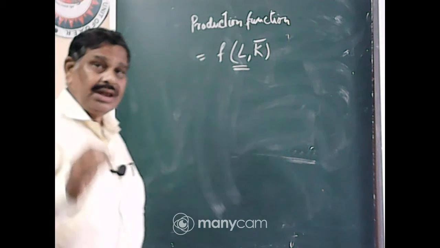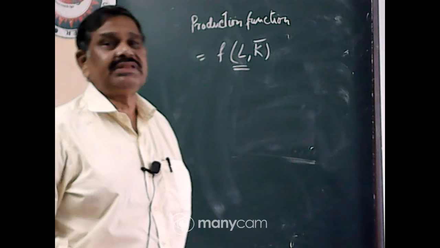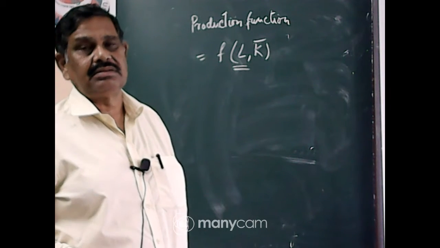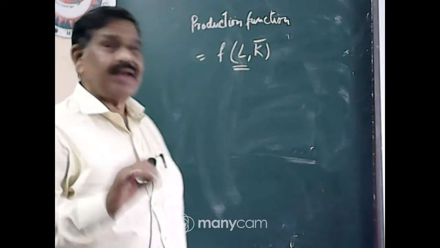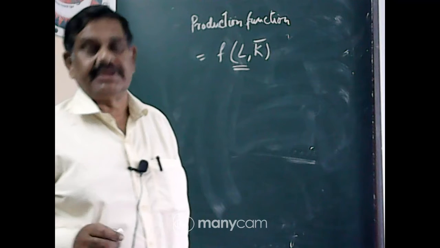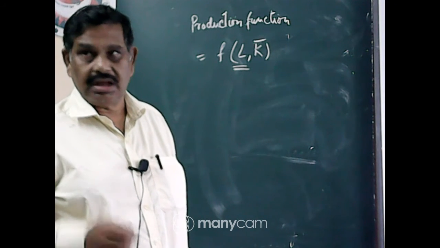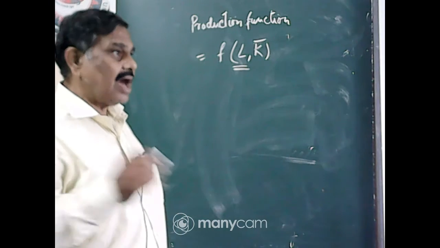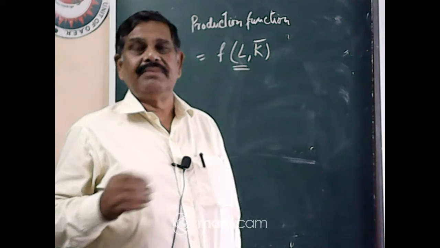Labor is the only variable factor associated with the fixed capital in the field of production. So, production can only be increased by increasing the labor power. There is a direct relation between production and labor.